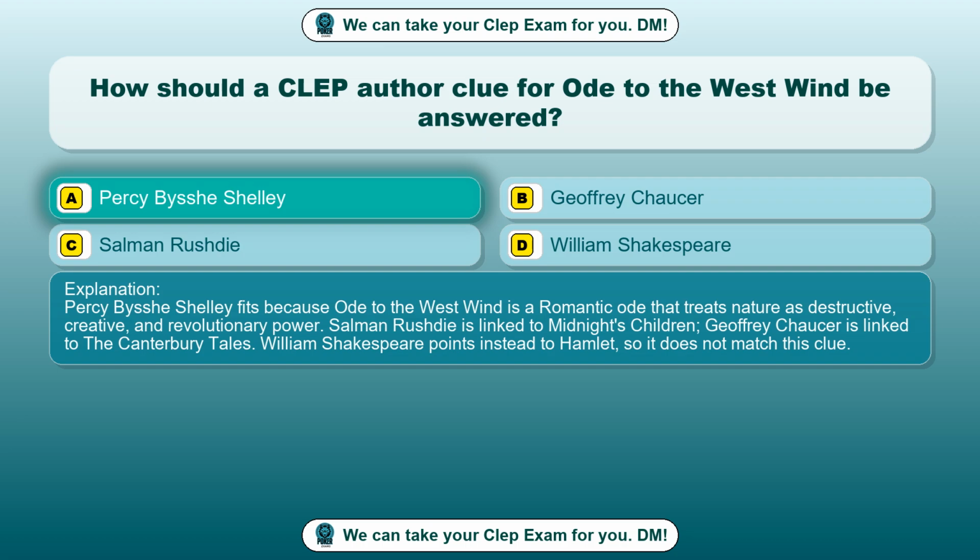Percy Bysshe Shelley fits because Ode to the West Wind is a romantic ode that treats nature as destructive, creative, and revolutionary power. Salman Rushdie is linked to Midnight's Children. Geoffrey Chaucer is linked to the Canterbury Tales. William Shakespeare points instead to Hamlet, so it does not match this clue.